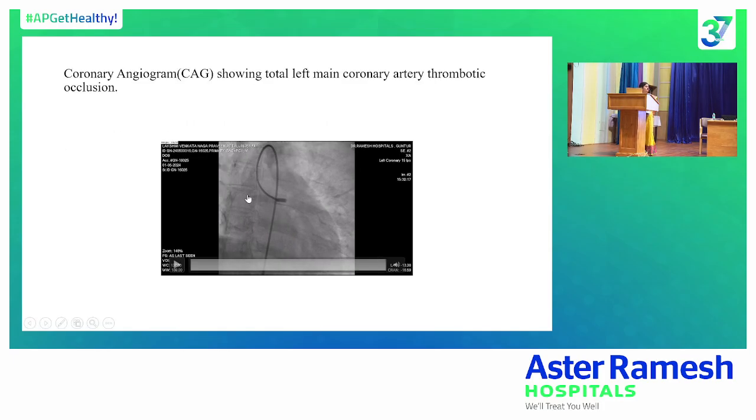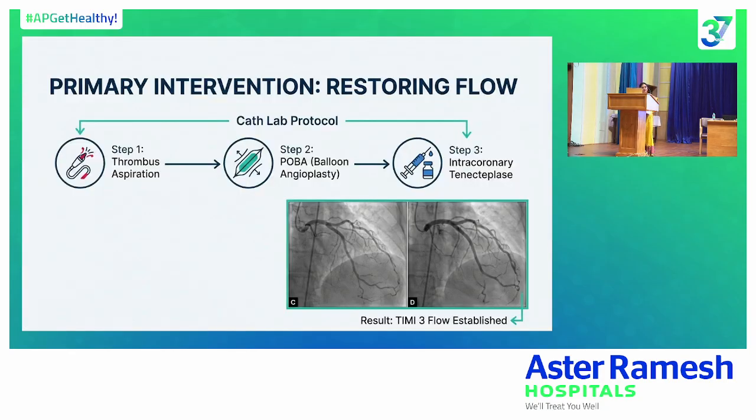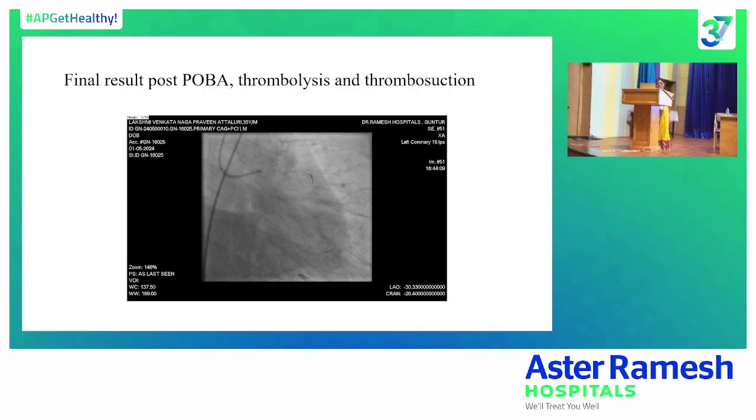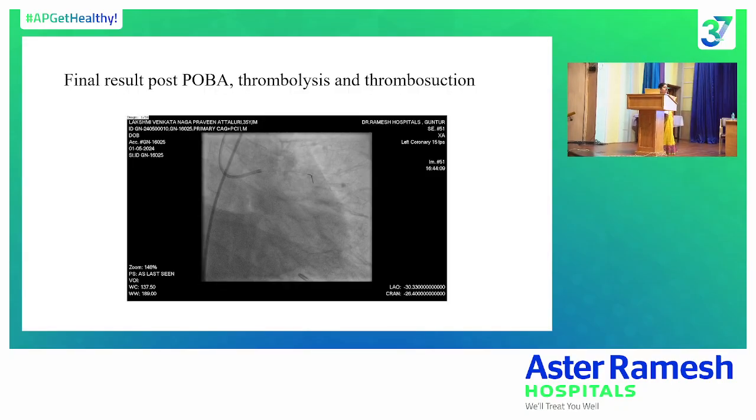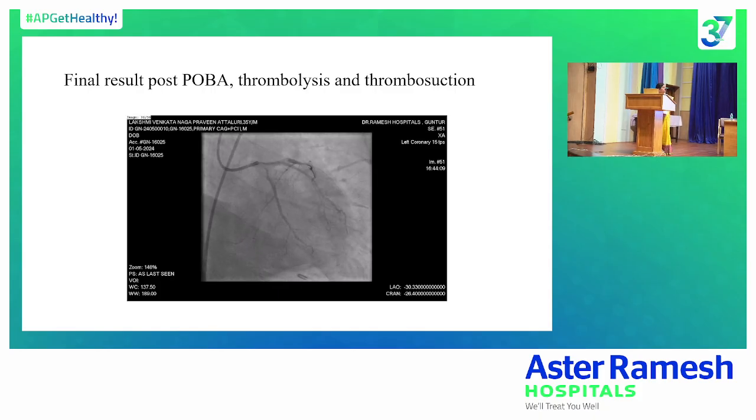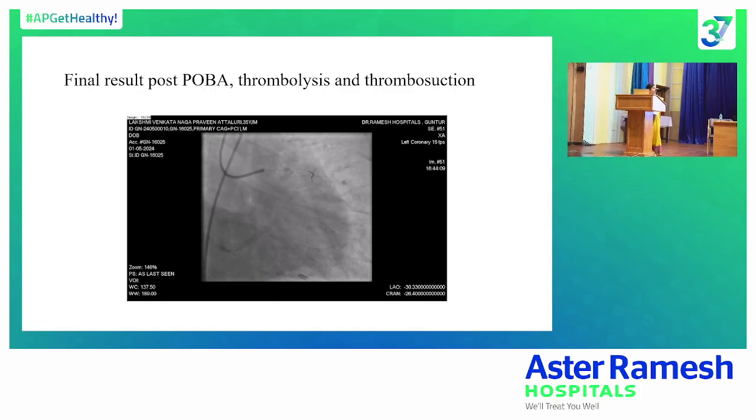complete cutoff of the left main coronary artery, you can see. So there is a thrombotic occlusion of the left main coronary artery. Immediately thrombus aspiration was done, followed by balloon angioplasty. As there was a huge thrombus burden, intracoronary tenecteplase injection was given. This is post-POBA and thrombolysis. You can see the opening of the left main coronary artery and you can see the